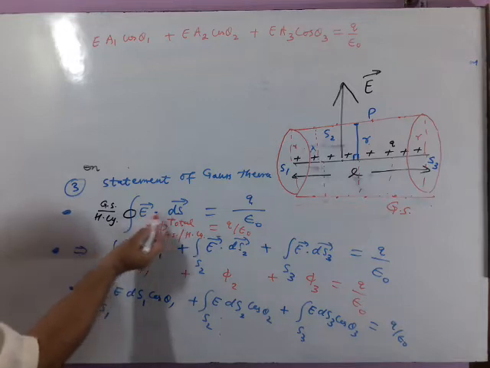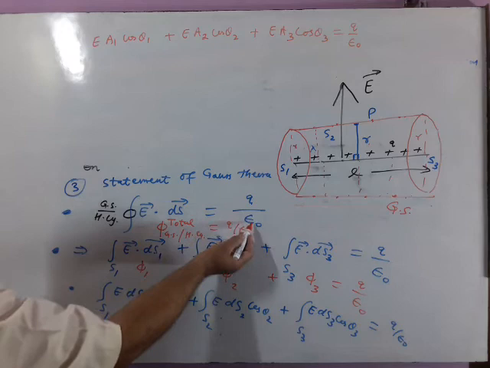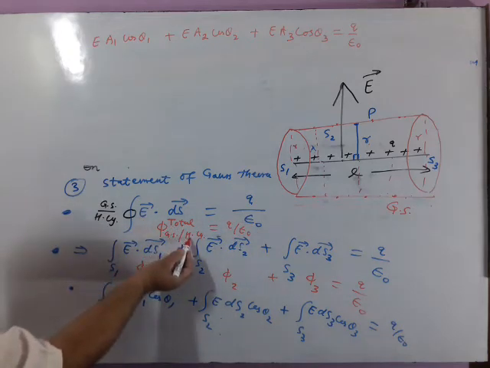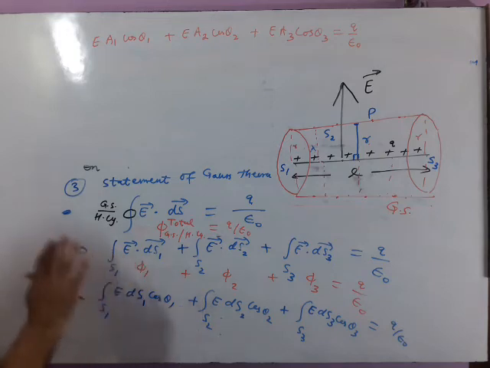This is surface integral of electric field over closed area is equal to q by epsilon naught. This is called total flux linked with Gaussian surface or with the hollow cylinder. Same point. This is E dot ds1 for surface 1. This is called flux 1. Flux with the area 1. You will write it like this in the blue color or in the red color. Now breathe in slowly and gradually.